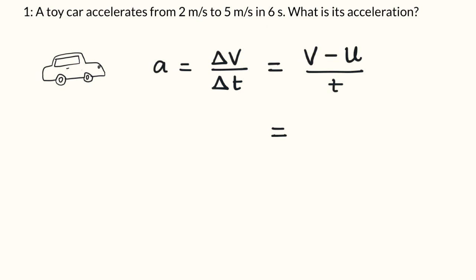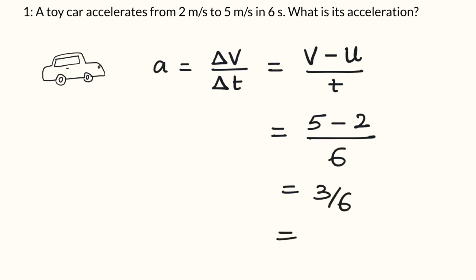So just substitute these values. So 5 meters per second is the final velocity minus 2 meter per second is the initial velocity, divided by 6. So that will be 3 by 6, or we can say it is 0.5 meter per second square, right? So this is the answer for this particular question. Hope it's clear. Let's look into the next question.